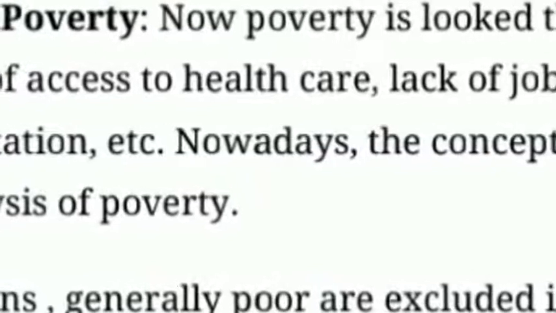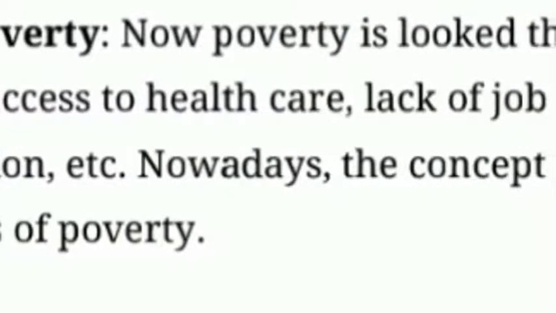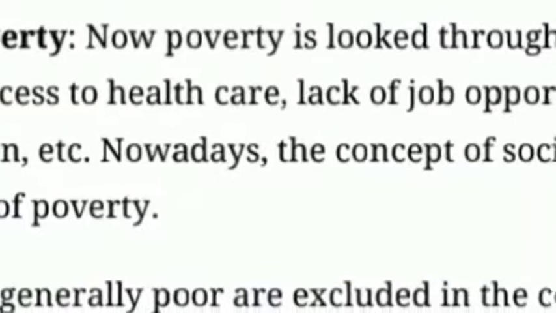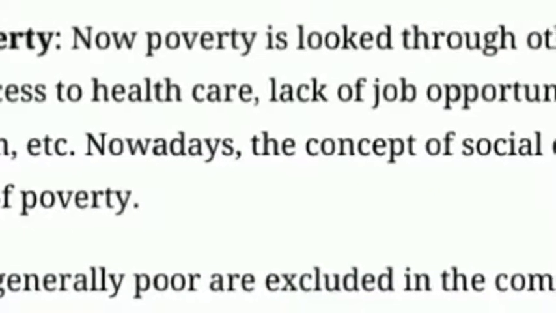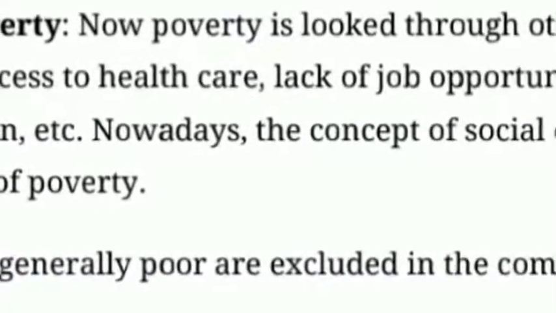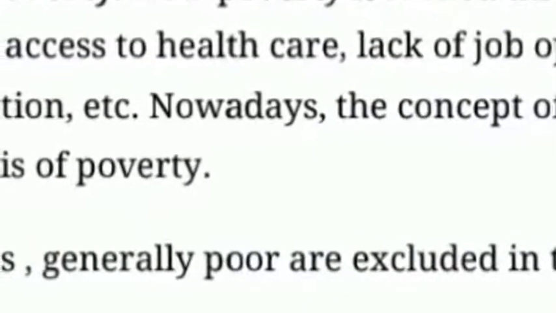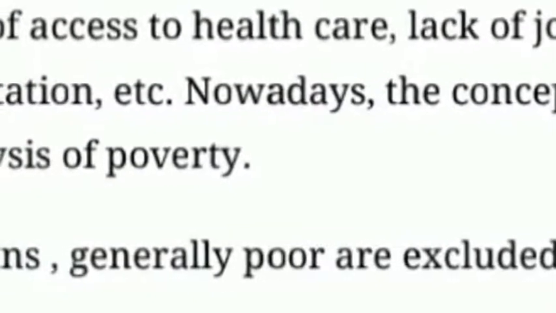Other indicators of poverty. Poverty is looked at through other social indicators like the illiteracy level, lack of access to healthcare, lack of job opportunities, lack of access to safe drinking water, and sanitation. These are the facts indicating the poverty level. First is illiteracy: people who are not literate also show the poverty level.